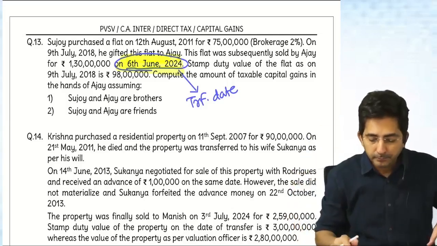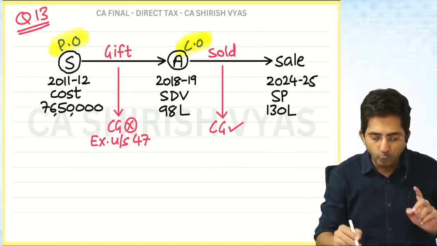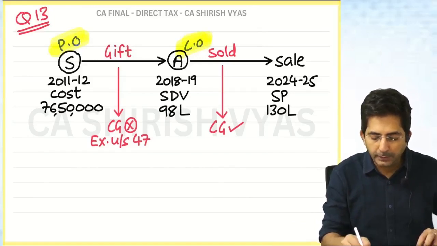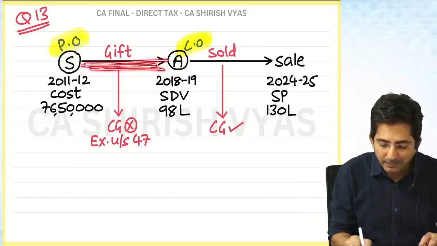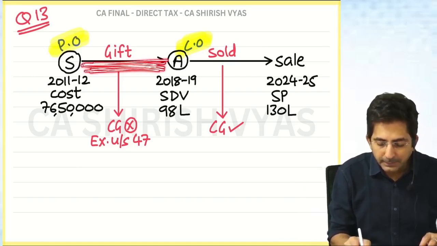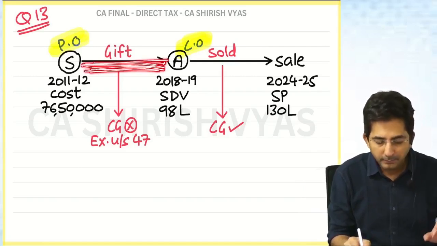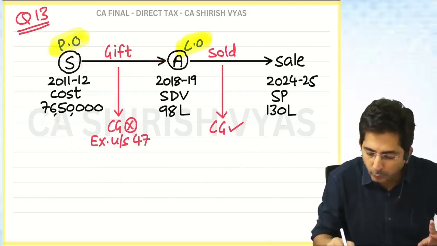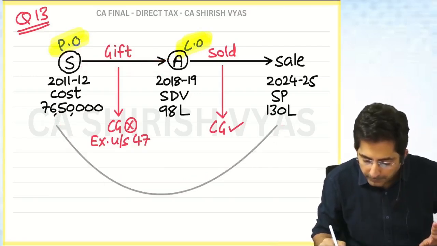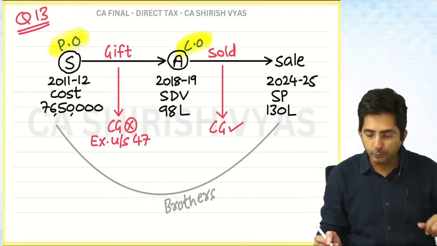Okay. So, see, answer will be presented in two parts. Wait, do one thing. Look here. Tell me, what if they are brothers? What if Sujoy and Ajay are brothers? Brothers means it is totally tax free. If tax will not come, then I will take from previous owner. Correct or not? So see what I am doing. Then I will take from previous owner, when they are brothers. You can also do like this.